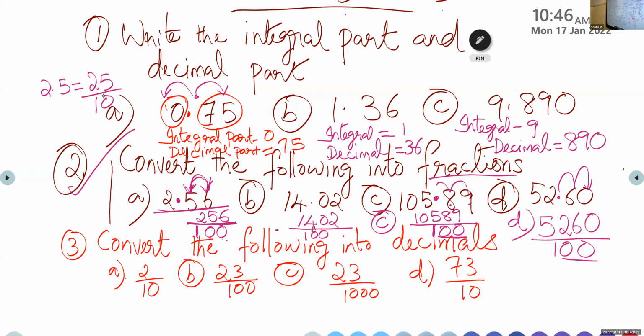Convert the following into decimals. First one only we will explain now. First we will write the number 2. Then we will check how many zeros are there in the denominator. Only 1. So we have to start from the back. After 1 digit, you have to place a decimal point. And there is no integral part, so what you'll do? If there is no integral part, just put a zero. So put 0.2.